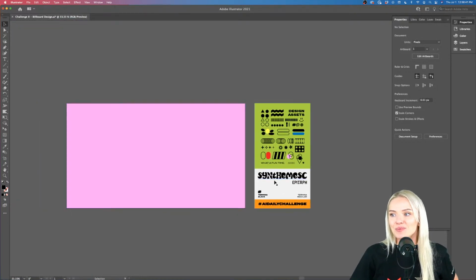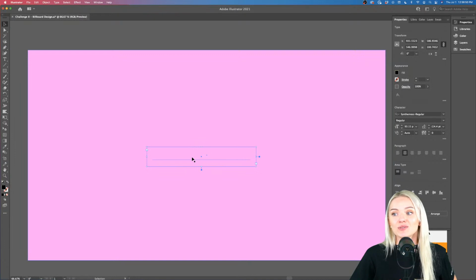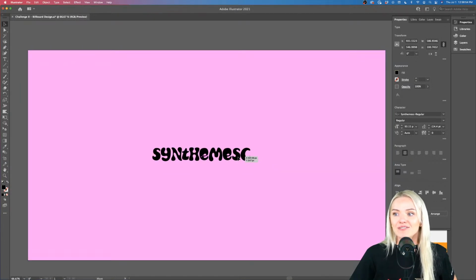So now let's bring in our Synthemask font, holding Option. Let's bring it into our artboard. And now it's actually in the background of our rectangle. So we're going to right click it, arrange, bring to front. Now we have it at the front.